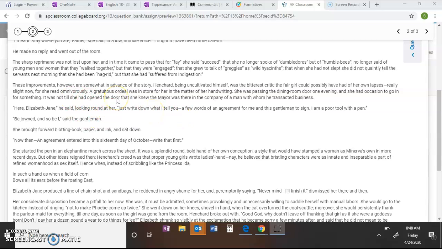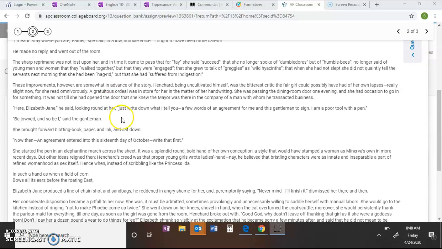A gratuitous ordeal was in store for her in the matter of handwriting. She was passing the dining room door one evening, and she had on occasion to go in for something. It was not till she opened the door that she knew the mayor was in there, with a man with whom he transacted business. Here, Elizabeth Jane, he said, looking round at her, just write down what I tell you. A few words of an agreement for me and this gentleman to sign. I am a poor tool with a pen. Be jound, and so be I, said the gentleman.